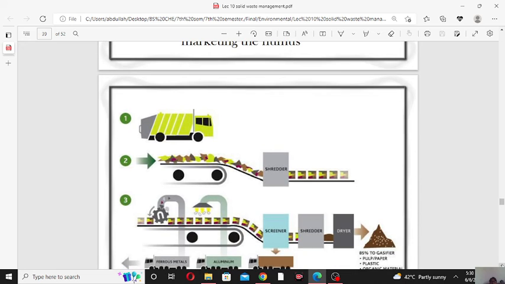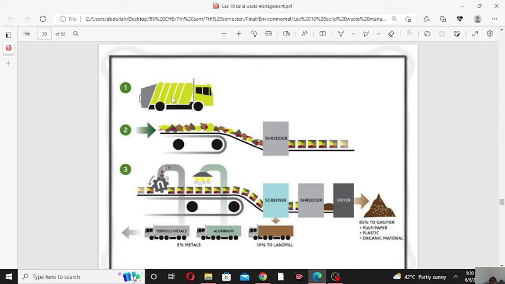So this is the first step, the collection of the waste, and this is the separation, segregation. Various metals, ferrous metal or aluminium, are separated from the solid waste with the help of this belt conveyor. The solids go on the surface of the conveyor, the metallic substances are attracted to the belt, and the non-metallic substances go to the screener.